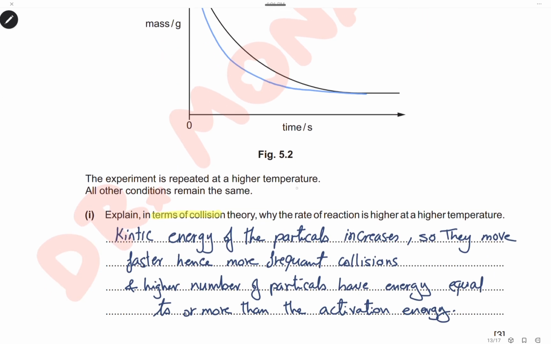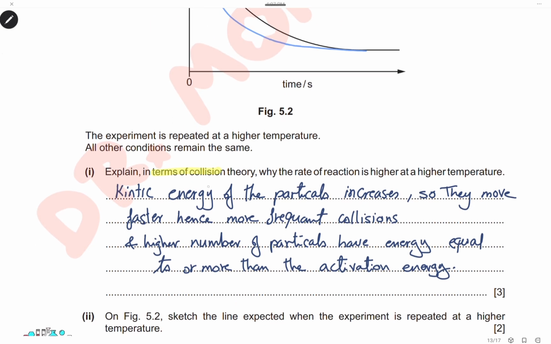The experiment is repeated at a higher temperature and all other conditions remain the same. Explain in terms of collision theory why the rate of reaction is higher at higher temperature. We know that an increase in temperature increases the rate of reaction, and that's because increasing temperature increases the kinetic energy of the particles, so the particles move faster, and hence we have more frequent collisions, which will increase the rate of reaction. And increasing temperature will increase the number of particles that have energy equal to or more than the activation energy, so that will increase the rate of reaction.